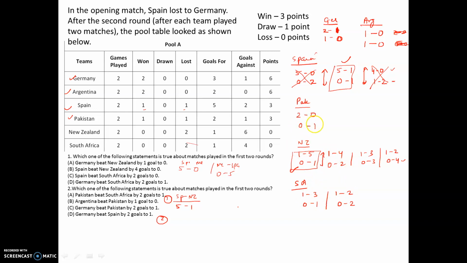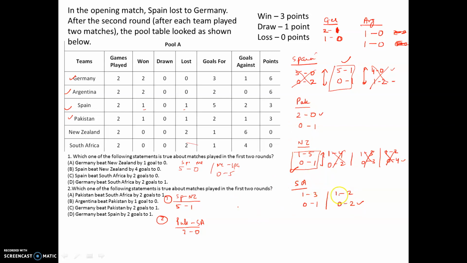2-0 if I'm looking at, I also try and look at 0-2. So 0-2 only seems to be here, no other place. Can you see that? Because Pakistan 2-0 is a surety, right? I cannot consider this data, cannot consider this. So Pakistan 0-2 has to exist with South Africa, right? So we'll say the second match maybe is a Pakistan versus South Africa, which is a 2-0. So this is completed, and South Africa 0-2 is completed.